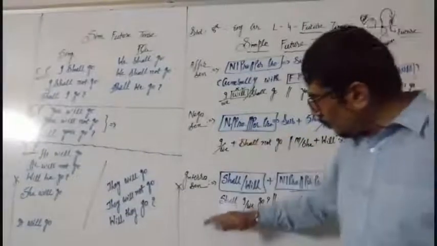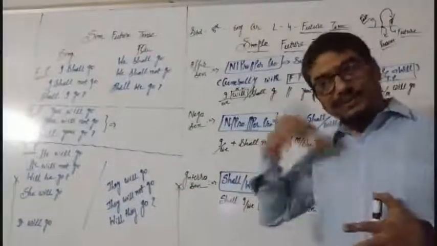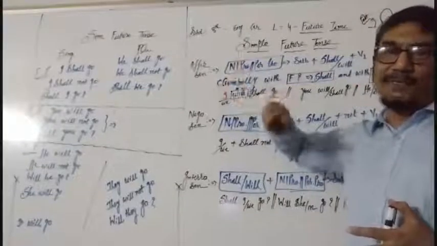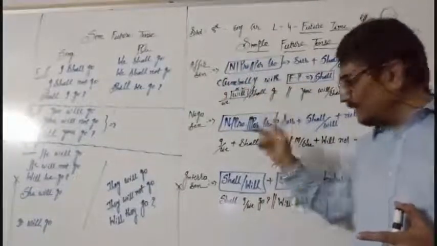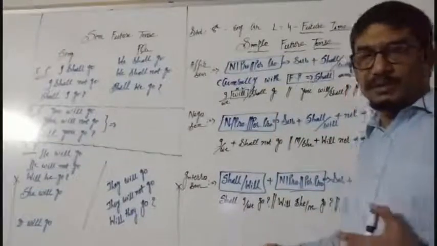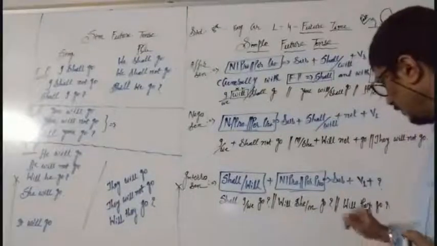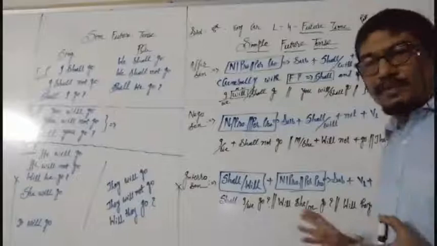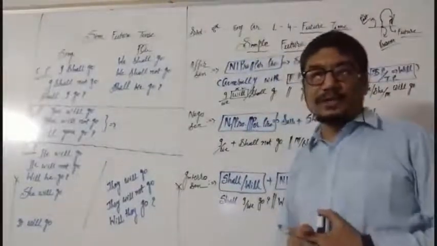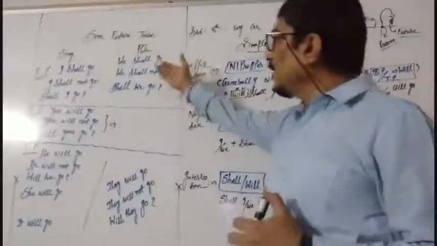Next to that will be the interrogative sentence where shall or will comes in front. Once again we will think with the general condition only. Generally shall will be with FP, will will be with SP and TP. The same thing will be here. Shall I or we go? Question mark. Will Mira or she go? Question mark. Will they go? Question mark. This is the affirmative, negative and interrogative sentence structure for simple future tense. Think about this.